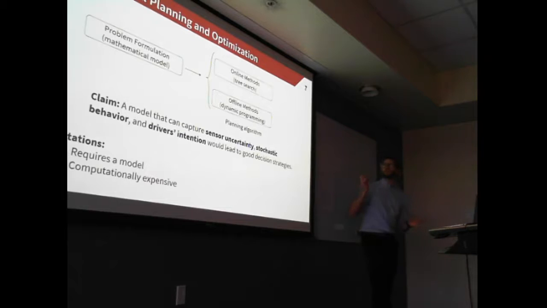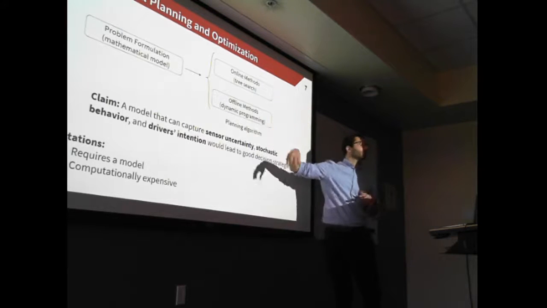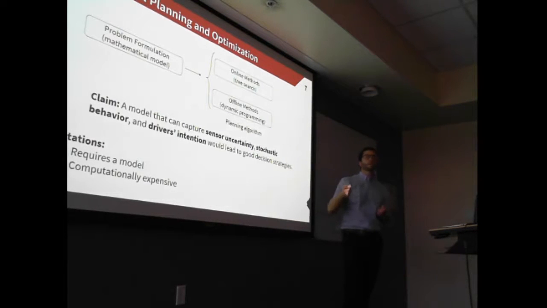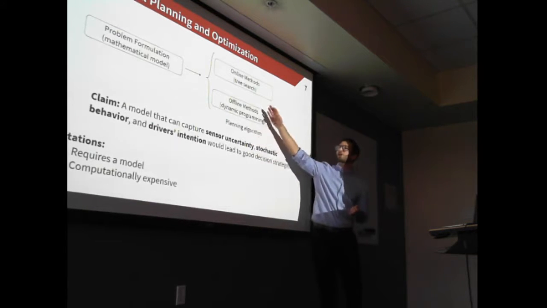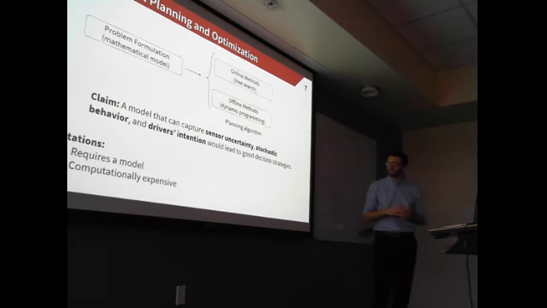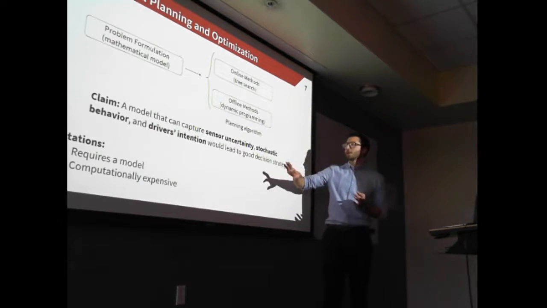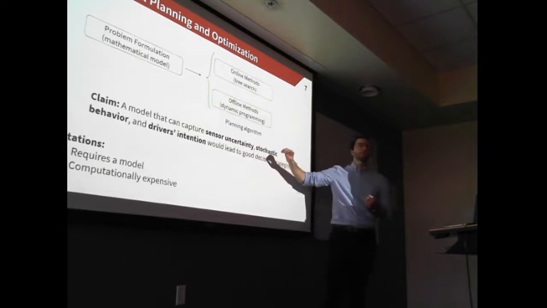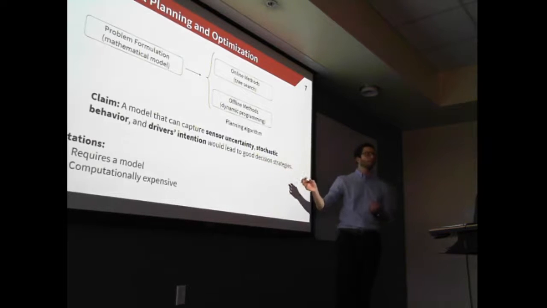Instead, one can rely on planning and optimization. In planning and optimization, we propose a mathematical model of the environment. And using that mathematical model, as well as a planning algorithm like tree search or dynamic programming, we're going to find a decision strategy that maximizes or minimizes a cost function. And the claim here is that if we could find a model that can capture all of these things, sensor uncertainty, stochastic behavior, and drivers' intentions, then we could find very good decision strategies.